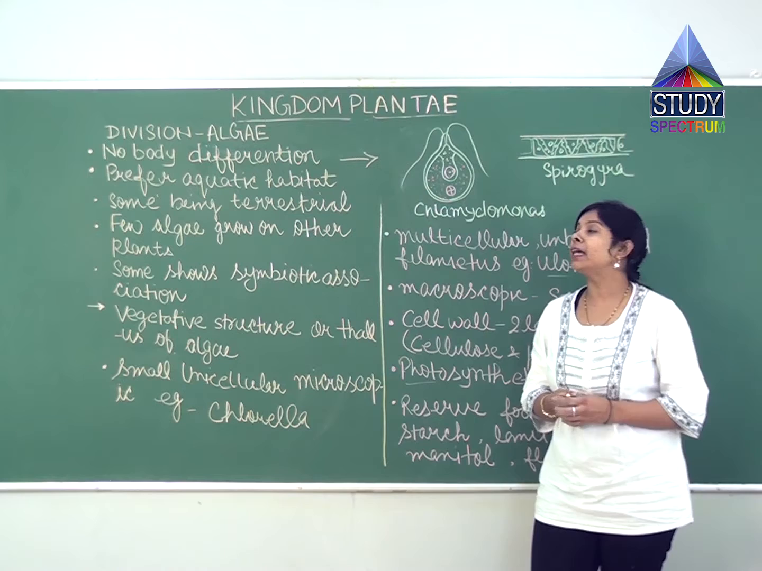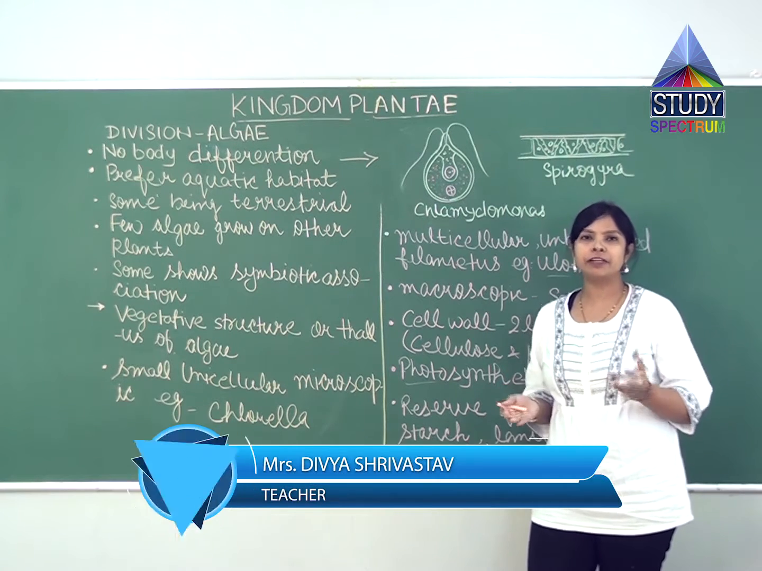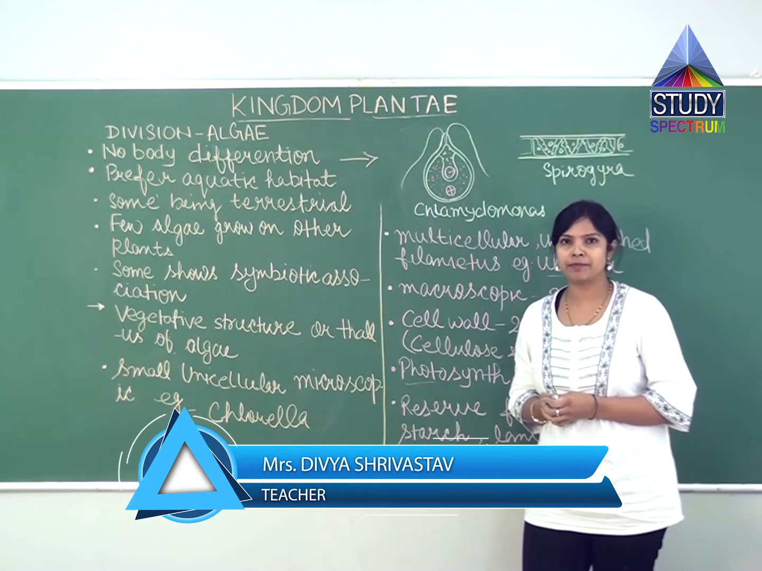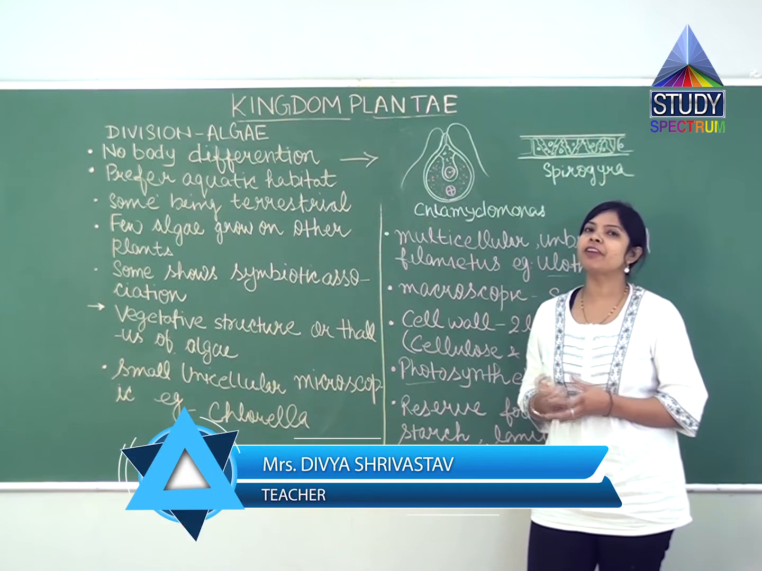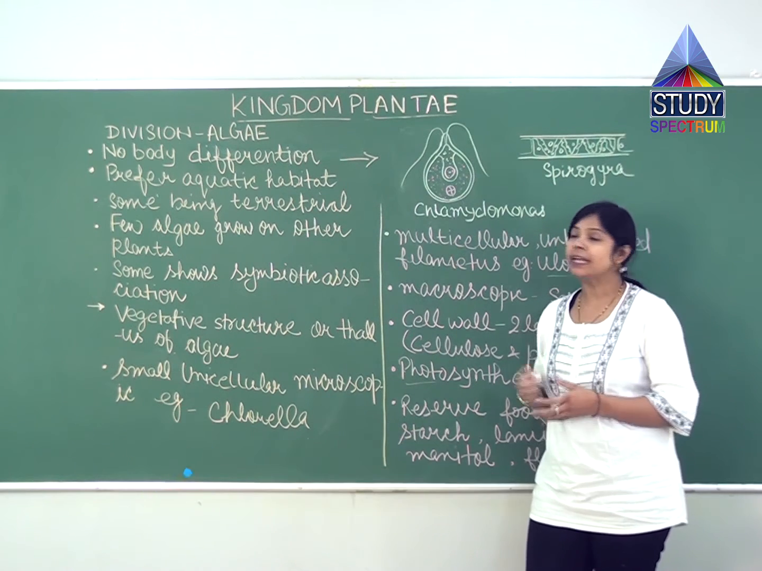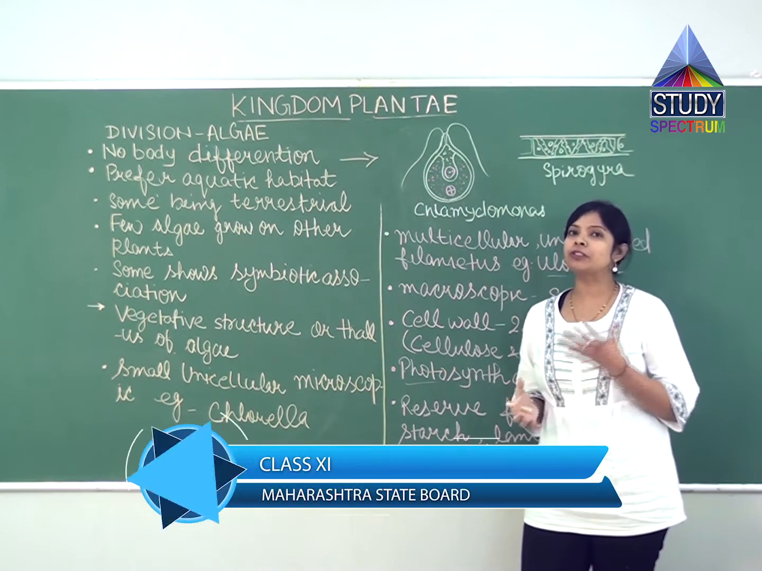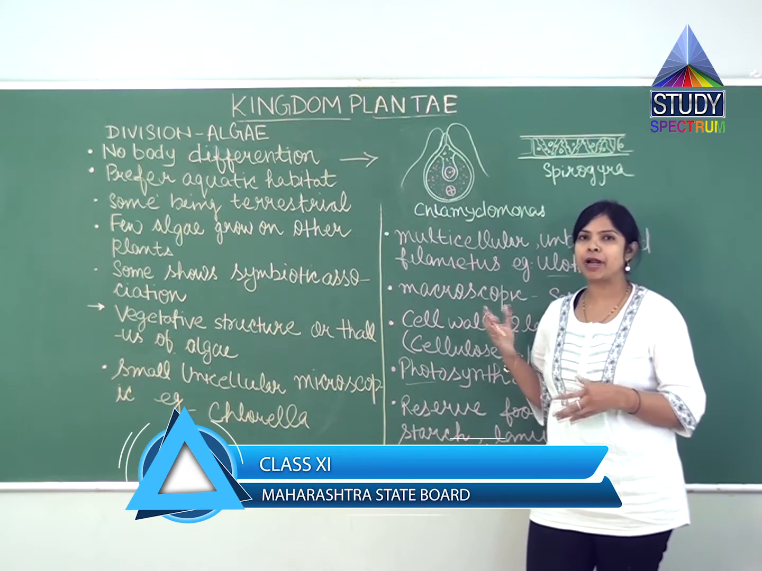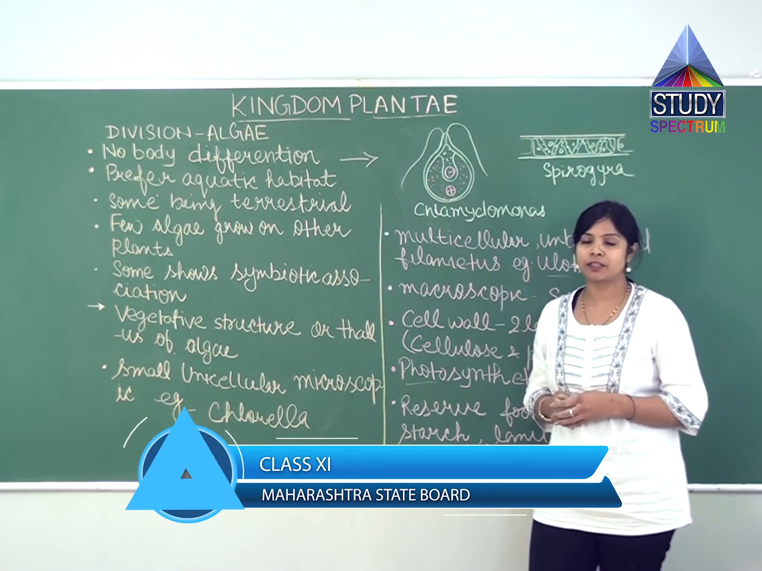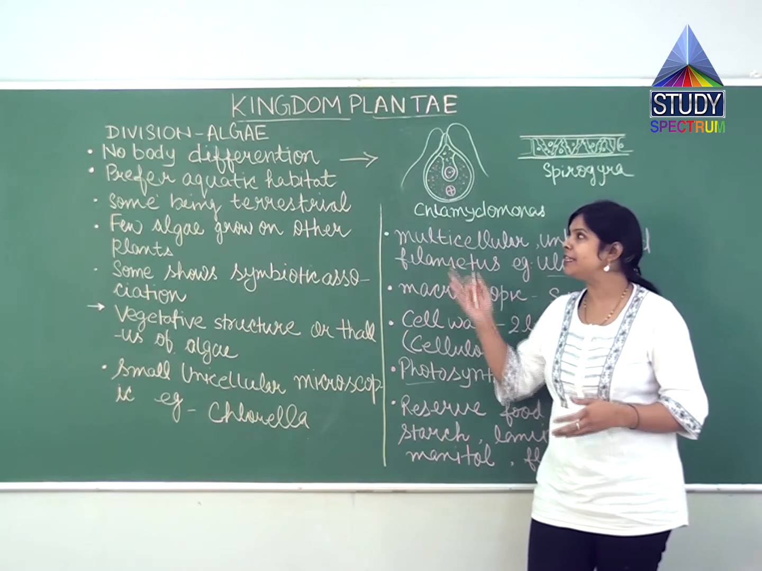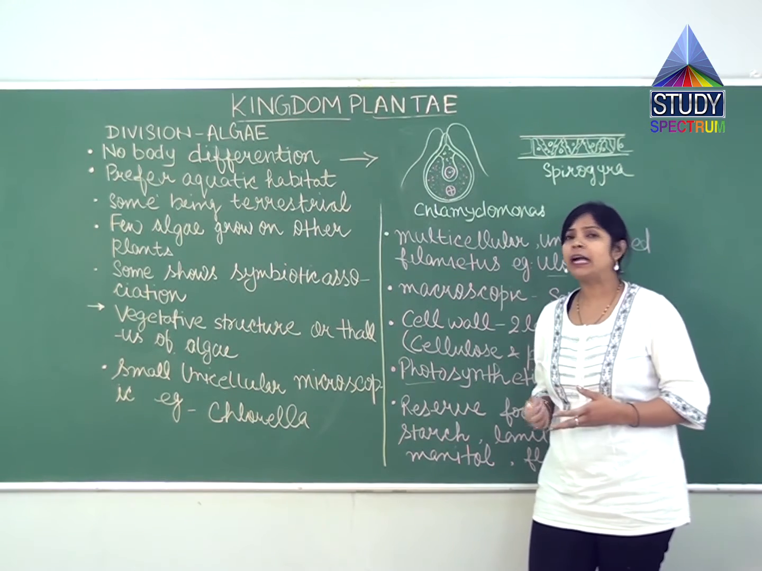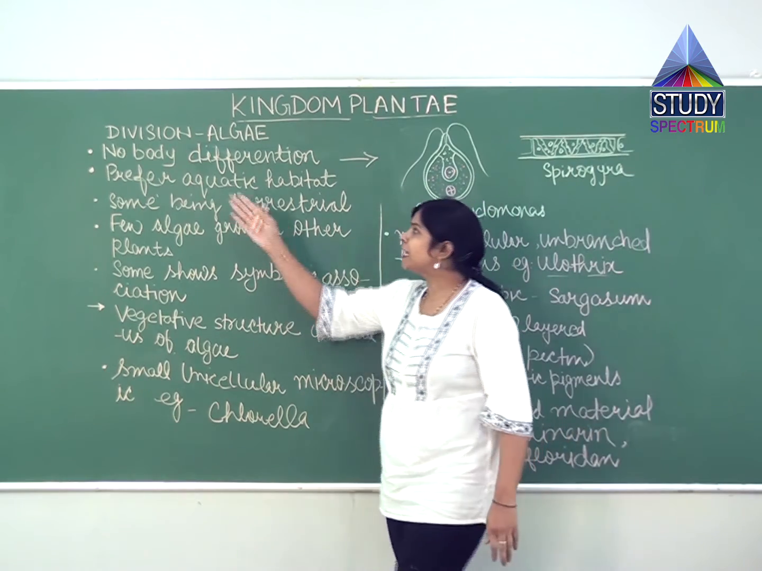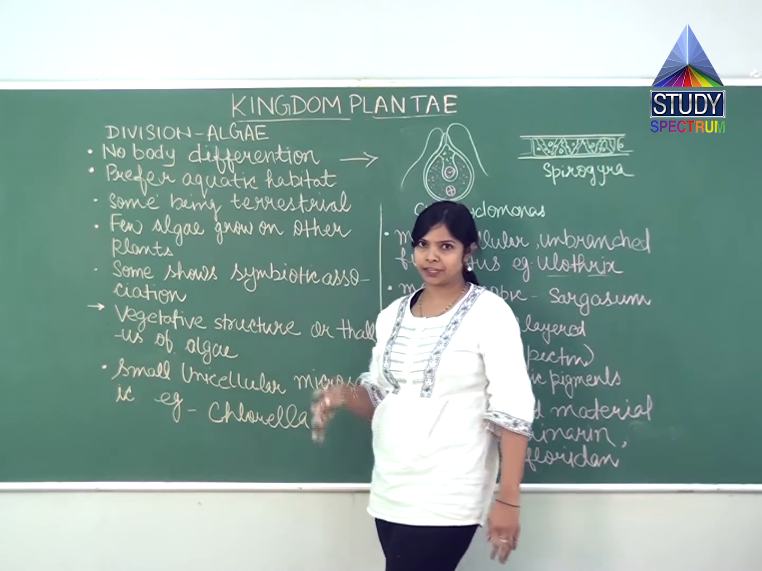Earlier we have seen that all plants are further sub-classified into two groups, cryptogamy and phanerogamy. In cryptogamy the reproductive structure is hidden, and it includes three major groups: algae, bryophytes and pteridophytes. Here we are going to start with the division algae. What are the characteristics of algae? The first one is that there is no body differentiation.